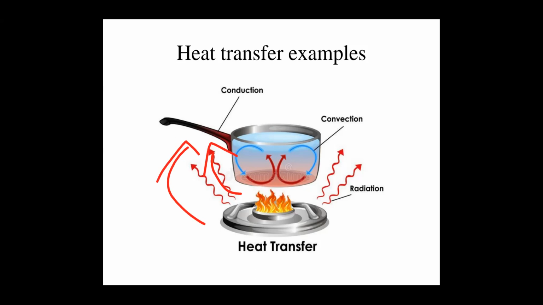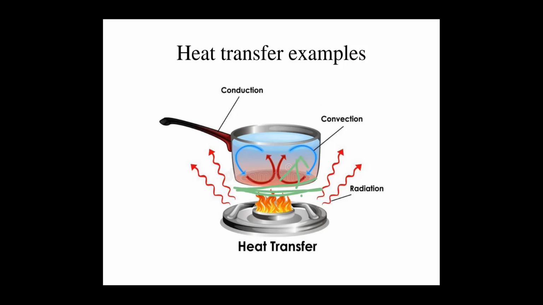Next is convection. Another mode of heat transfer is convection. Convection is the transfer of heat from a solid surface to a fluid medium. You can see this is a solid surface, and the heat is transferred from the solid to the fluid medium, that is, a liquid medium. That is convection. Convection is possible only in the presence of a fluid medium. The fluid means both liquids and gases.